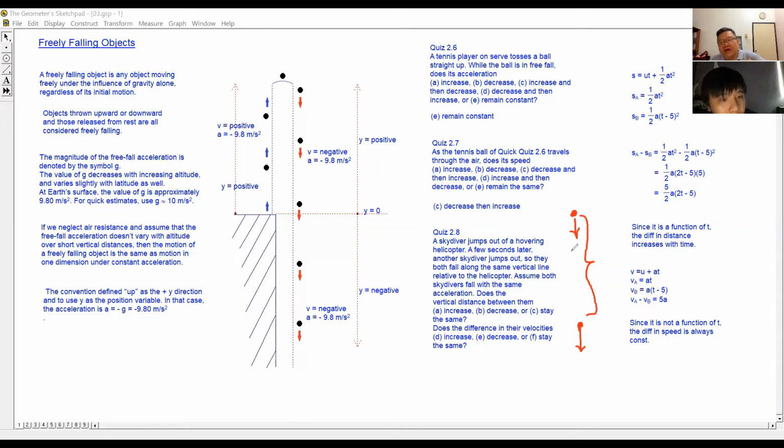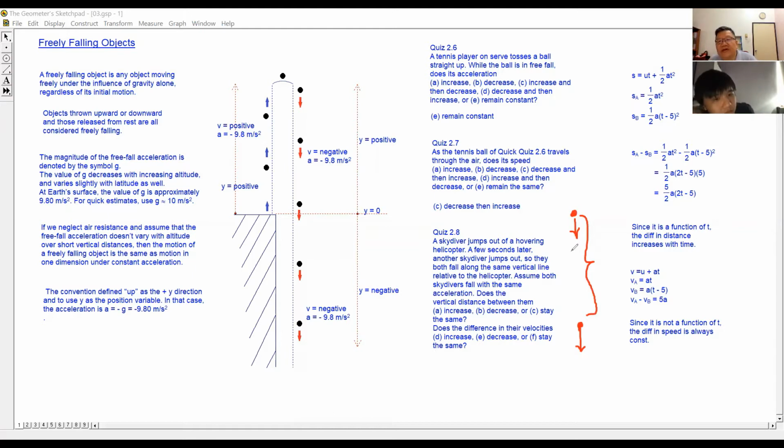Will they move further and further apart, that means the one behind cannot catch up with the first one? Or will they be closer and closer because the second one is going to catch up with the first one? So that is the first question.